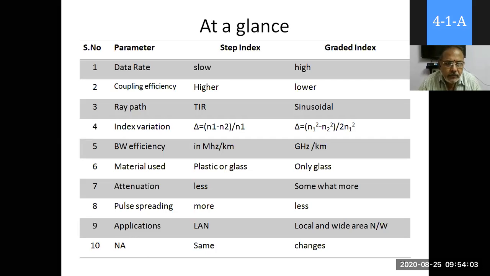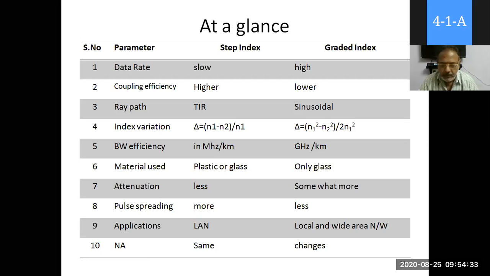Here we have data rate: step index slow and graded index high. Coupling efficiency takes nearly 1 to 2 hours: what is coupling, how does coupling happen. In light sources and detectors, coupling plays a very crucial role.